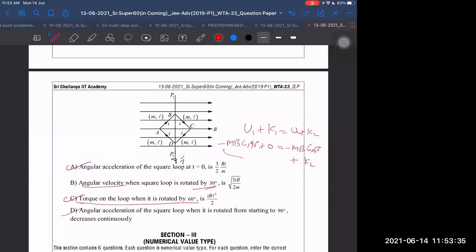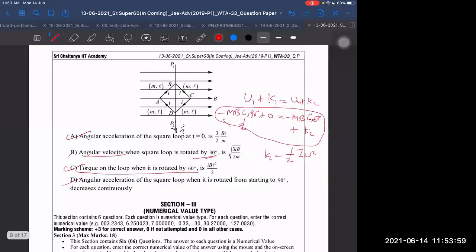Half into I omega square. I'm not solving it, you solve it now. This is 0. You can solve it because already we found everything. We know the kinetic energy is also half into I into omega square. I we have already found out before, so we can write kinetic energy in this place. 3 ml square. We know everything, so we can get the answer. B is given or not? Given, sir, right only. Then fine. B is also right.